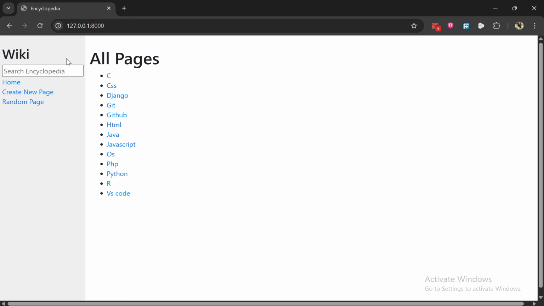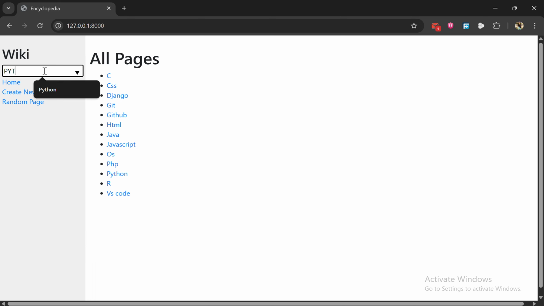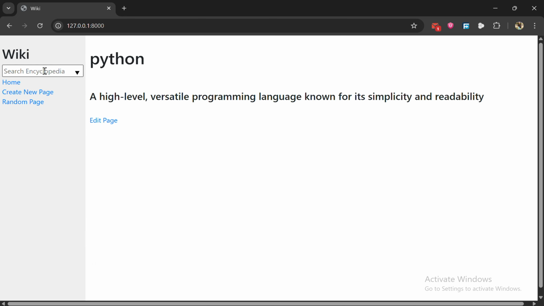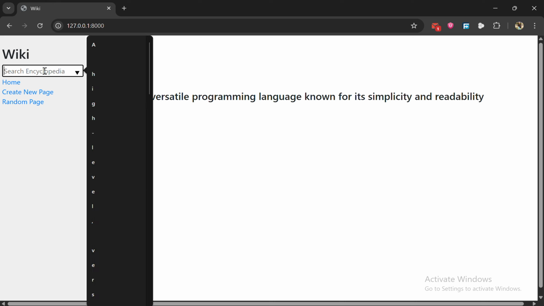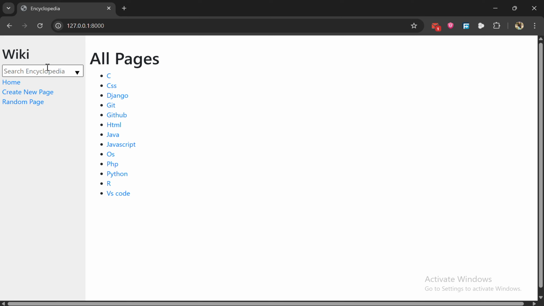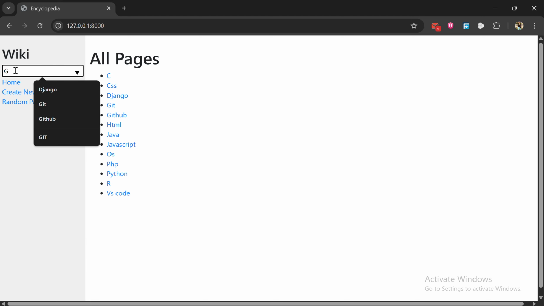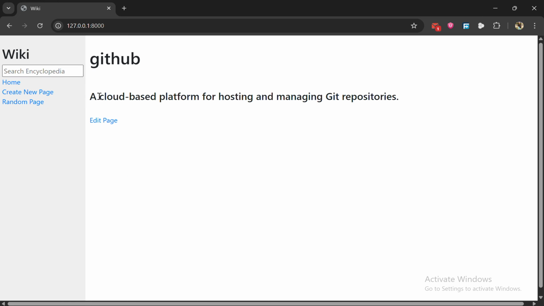Now for the search box, if I search for, for example, Python, and hit enter, here is Python. If I search for another one, for example the letter J, Django has a J letter, Git has a J letter, and GitHub has a J letter. If I click for GitHub and hit enter, here is GitHub, and so on.